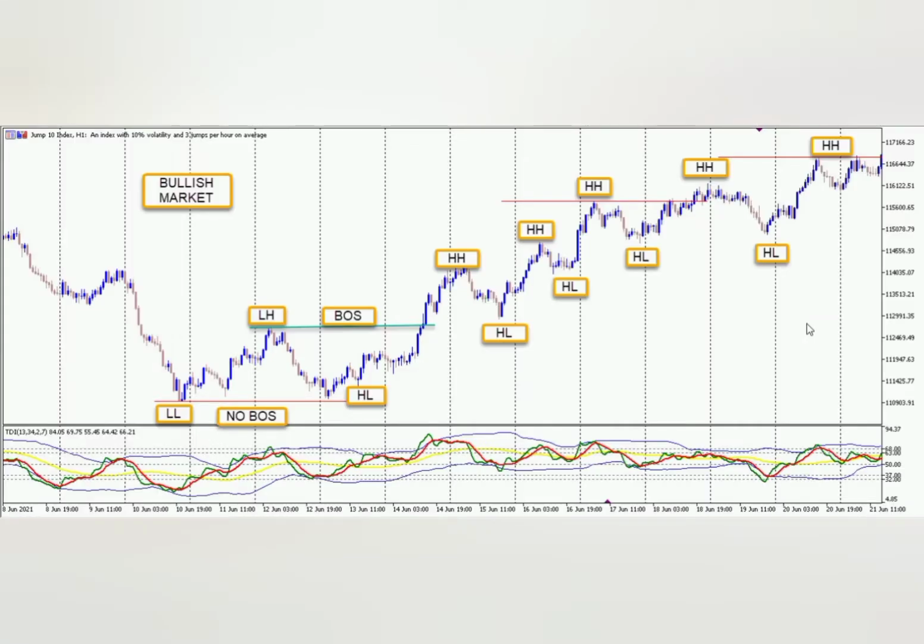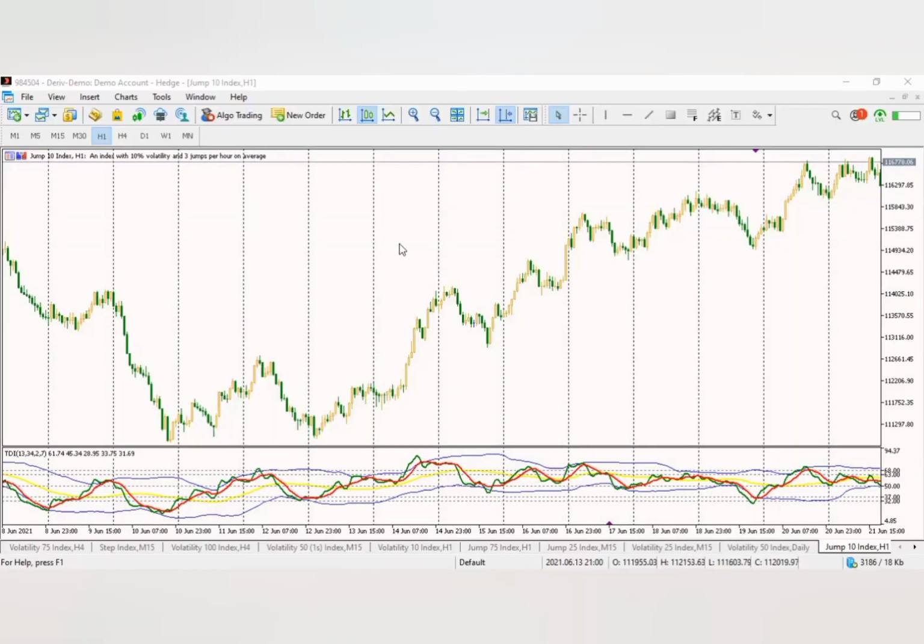As you can see on my chart, what did I say is a bullish market? It is when the market is showing us a series of higher high, higher low, higher high, higher low. As you can see on my screen, the market is coming down. So we can call this a low. Then this is a lower high. I will explain that in a bearish market. So we are explaining a bullish market now. Don't get me wrong.